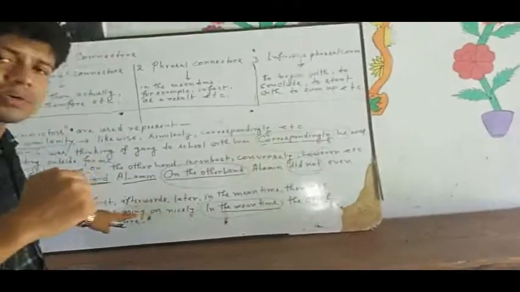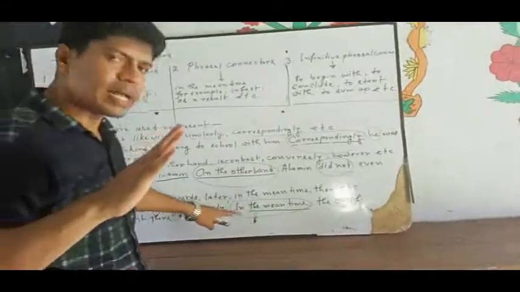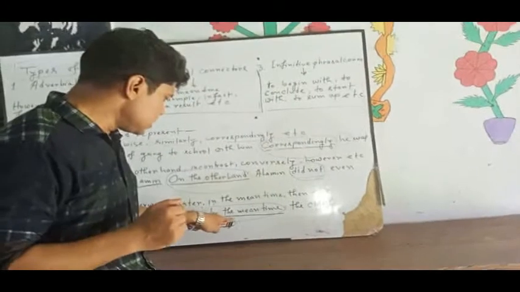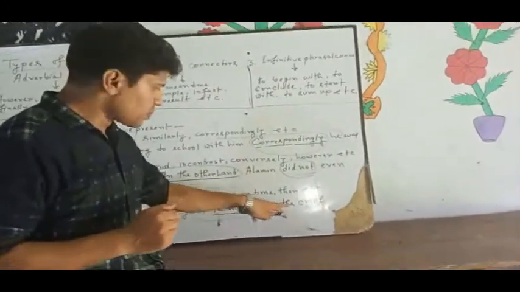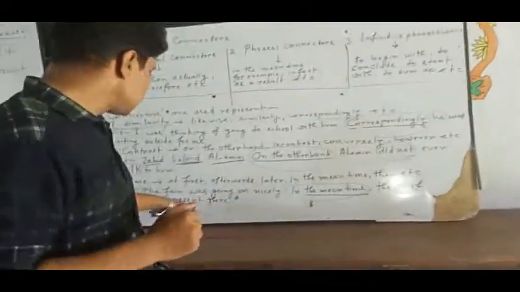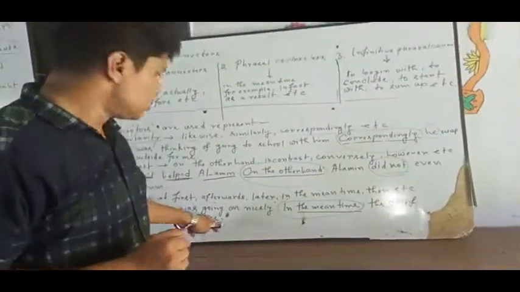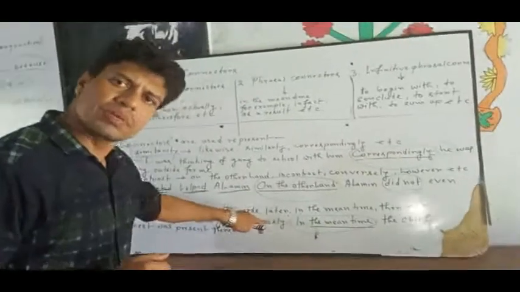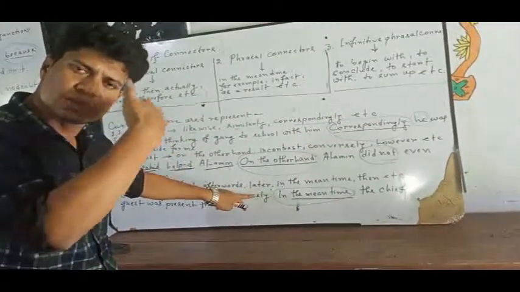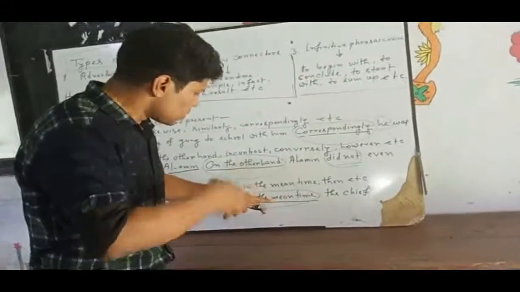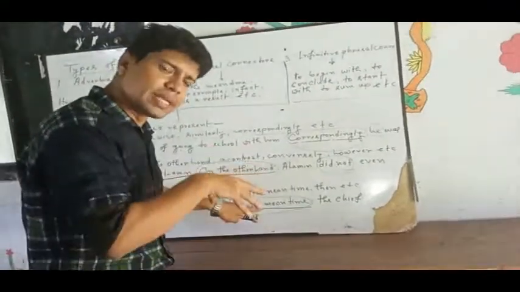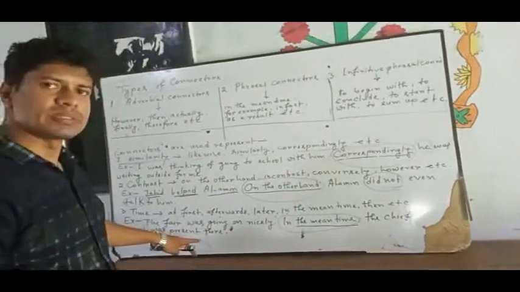Okay, what is the other incident? In the meantime, the connector, the chief guest was present there. So the fair was going on, continuing, and on that time, in the meantime, the chief guest was present.